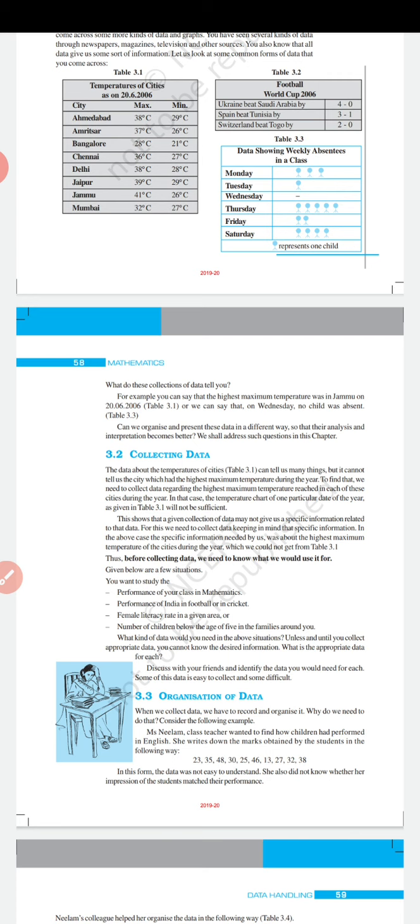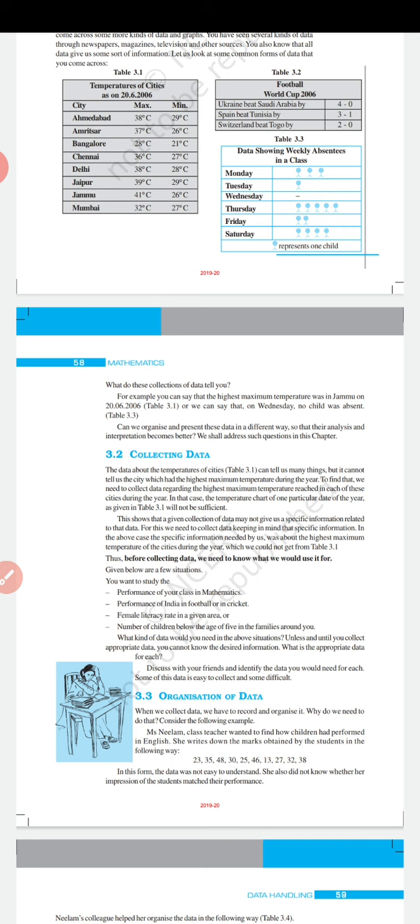We have so many methods, that is tabular form, pictograph and tally marks and so on. In our previous classes we have learned about pictograph and tally marks.